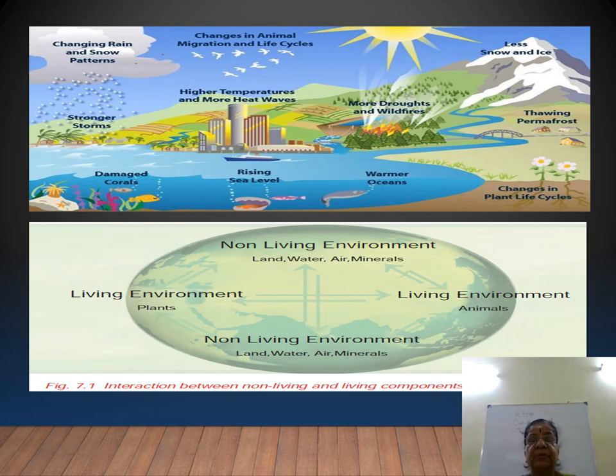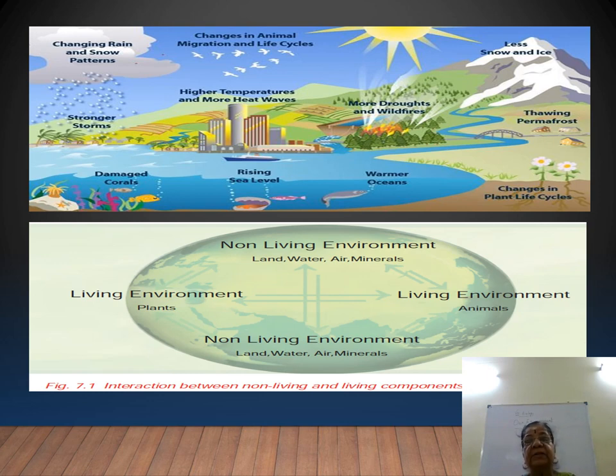Right? So in the first picture, there is a mountain, there are glaciers and the melting of ice. Then the ocean, that is the warming of the ocean, the temperature is rising high, and then we find some cloudy sky.